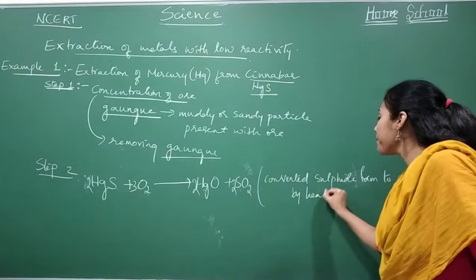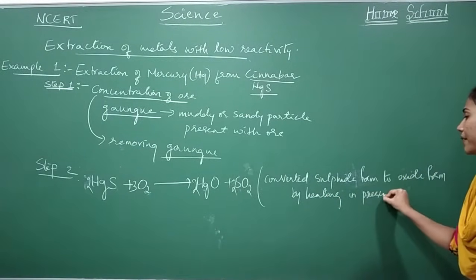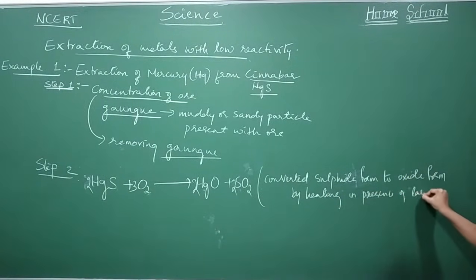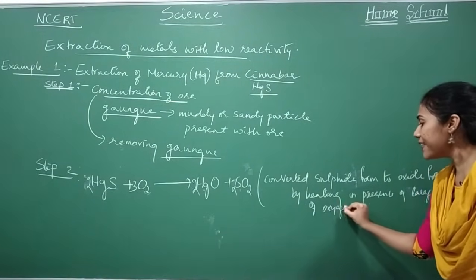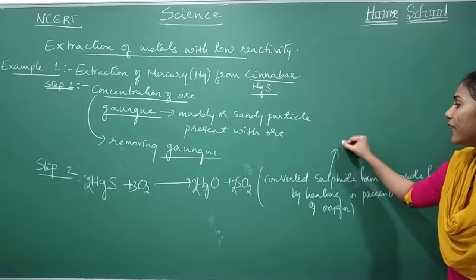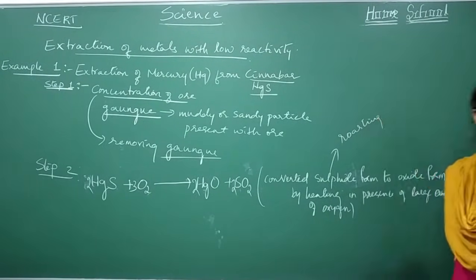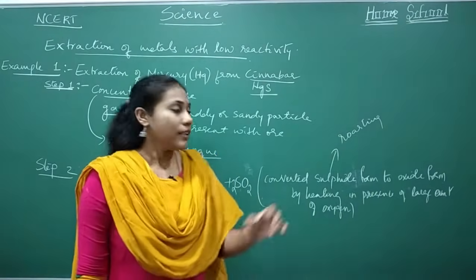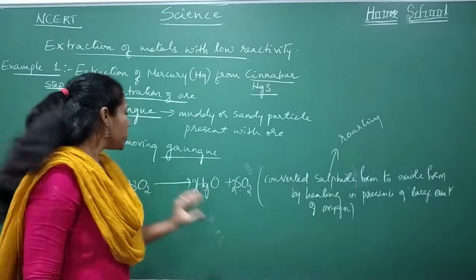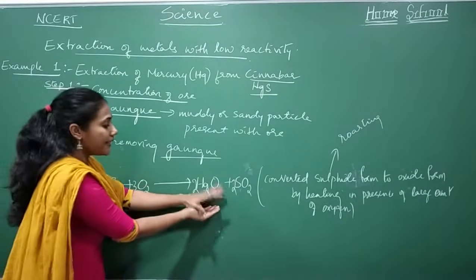By heating in presence of a large amount of oxygen. This process we call roasting. Whenever we use the word roasting in metallurgy, the meaning is this: you are converting the sulfide ore into oxide form.